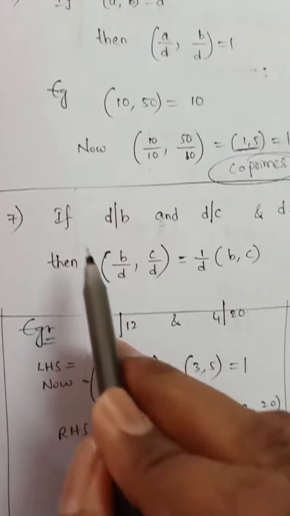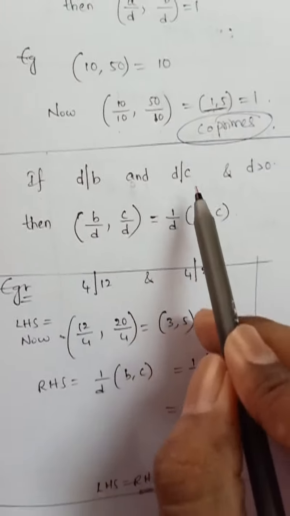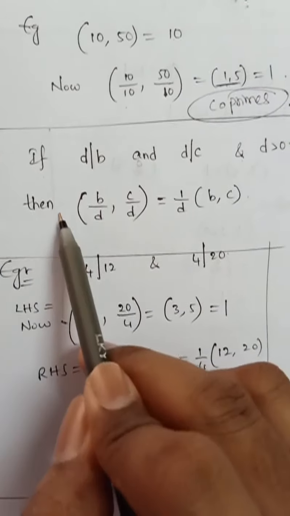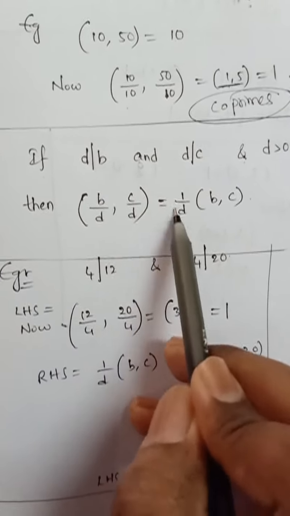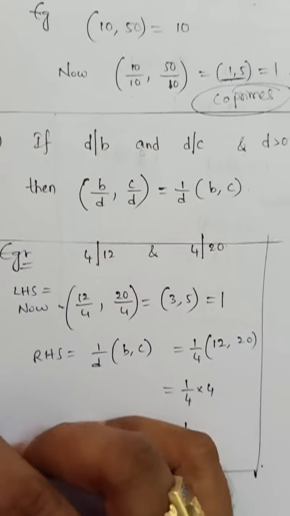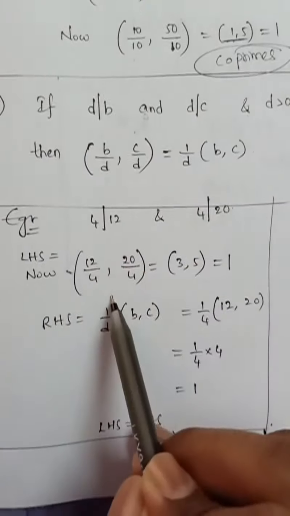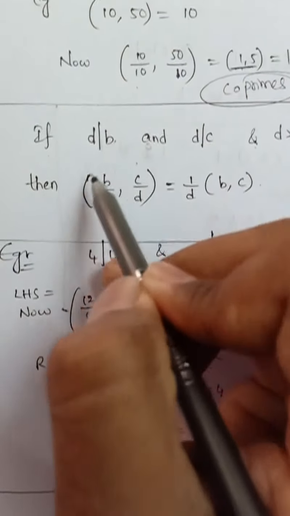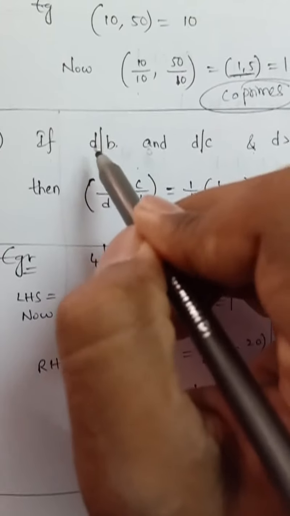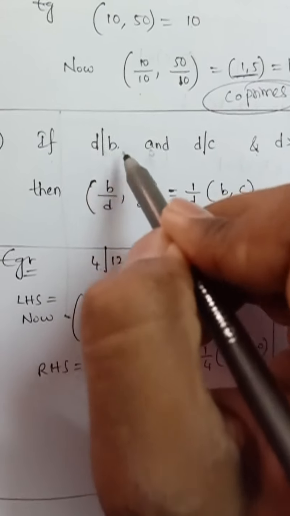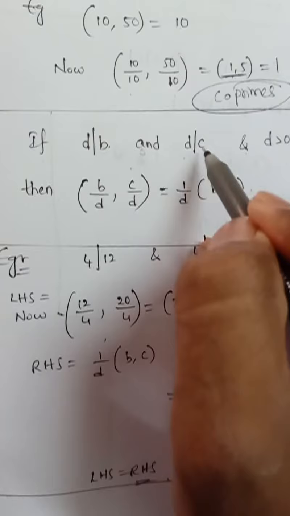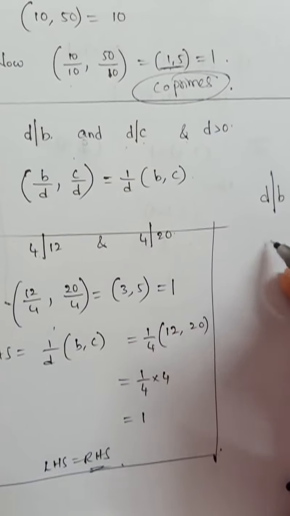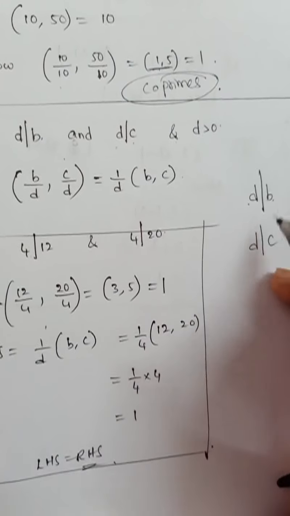Next, if d divides b and d divides c, and d is greater than 0, then GCD of b by d and c by d is equal to 1 by d of GCD of b comma c. This can be understood using an example. We already know the symbol: d divides b and d divides c, so d is a factor of b and d is also a factor of c.